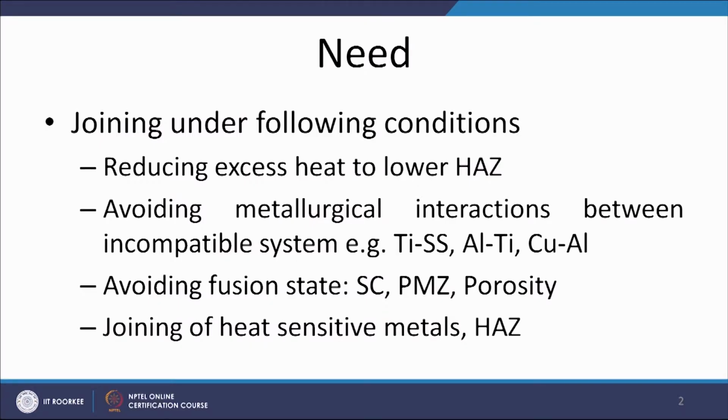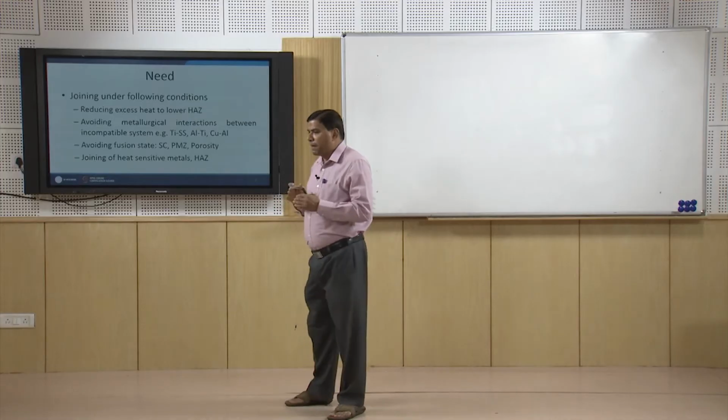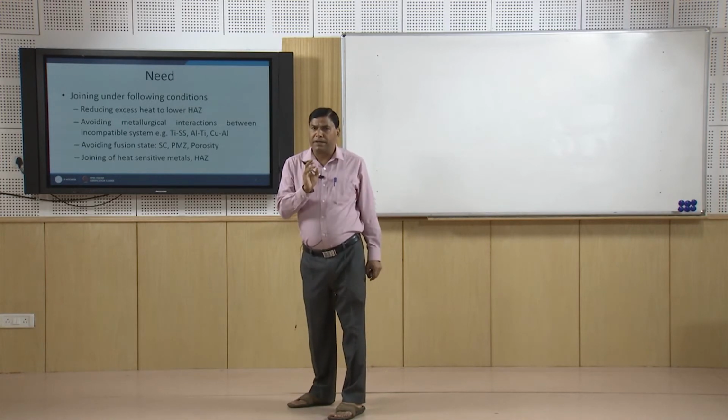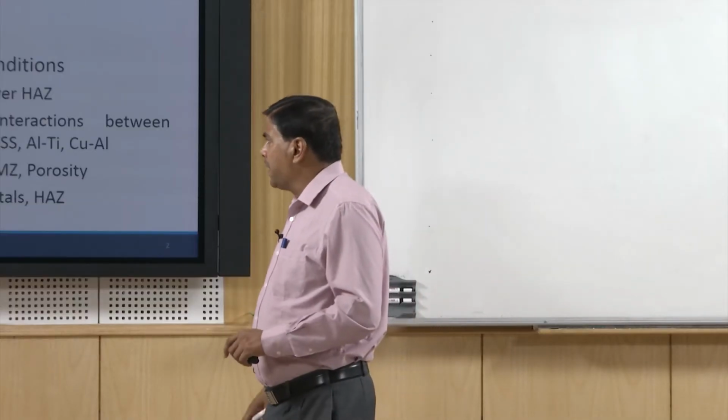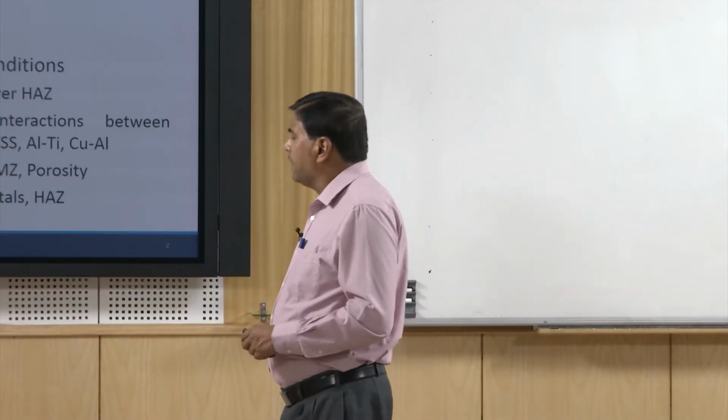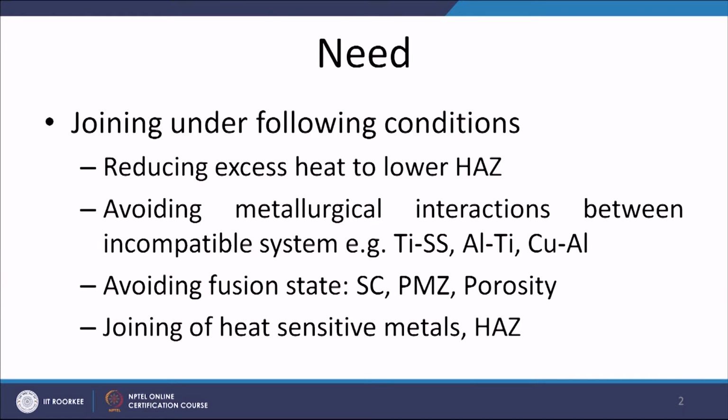The purpose of heating here is primarily to soften, not to achieve the molten state, and that is why under the conditions when the conventional welding processes develop a lot of heat affected zone, a very large size heat affected zone, in order to reduce the excess heat so that the heat affected zone size can be reduced, and it can also be used under the conditions when metallurgically incompatible systems are to be joined, then the solid state joining processes can be used.